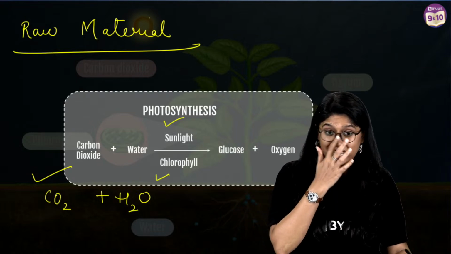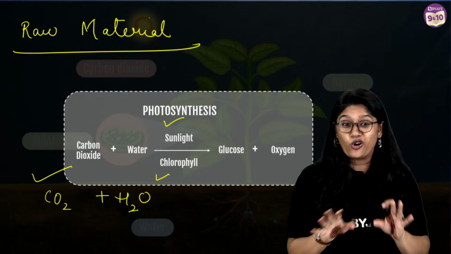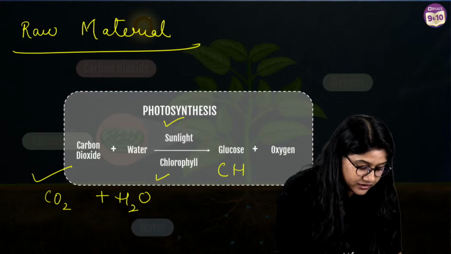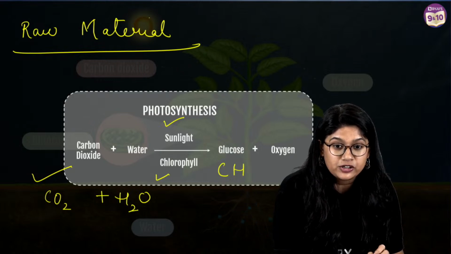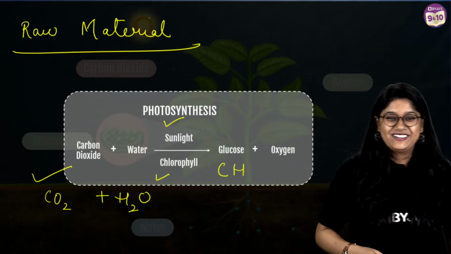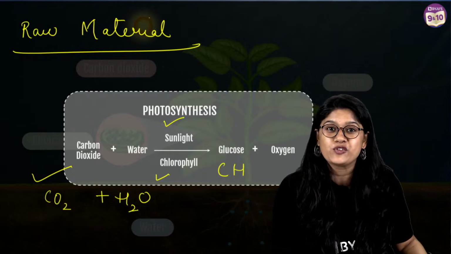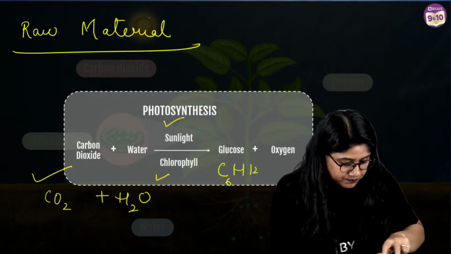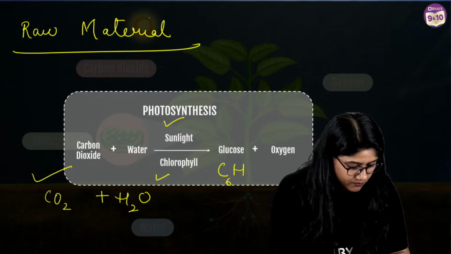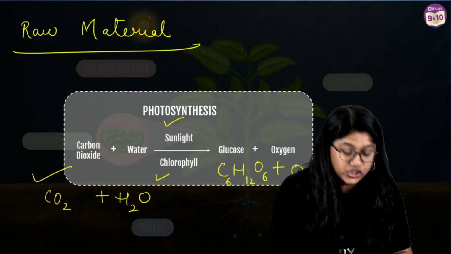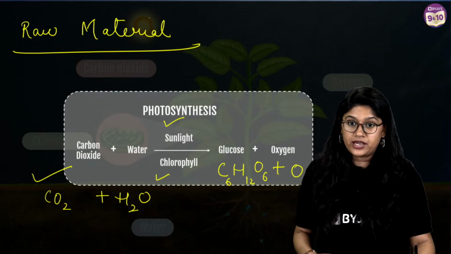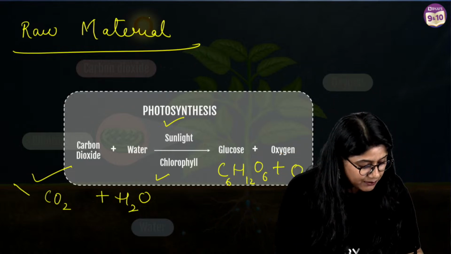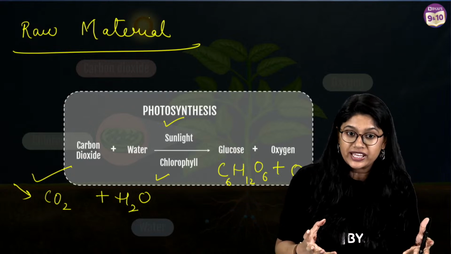Now, can anyone help me with the formula of glucose? I'm sure you have this information. C6, H12, and tell me everyone, I'm sure you know the answer. Very good, C6H12O6, absolutely correct. So we have C6H12O6, and the O6 is nothing but the oxygen. Remember this formula. This is the chemical equation. You don't have it in your textbook, but it's good to know the extra information.